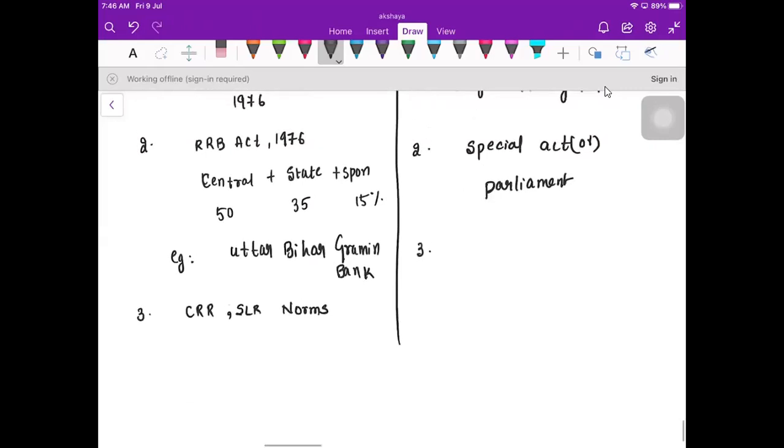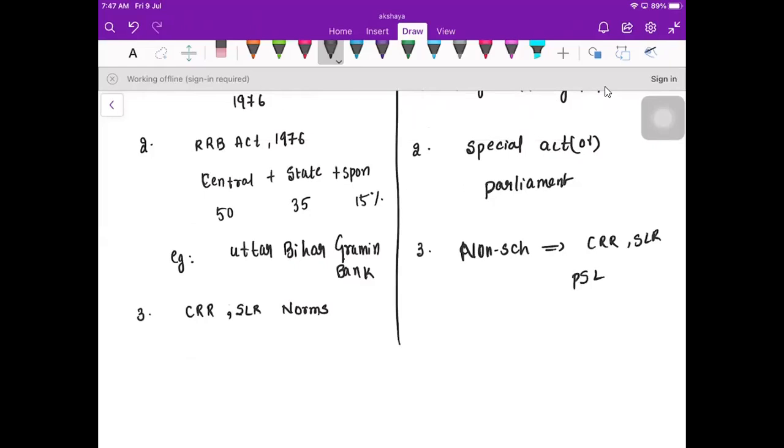Second, here they are non-scheduled banks. So CRR, SLR and PSL will be applied based on what the RBI prescribes.